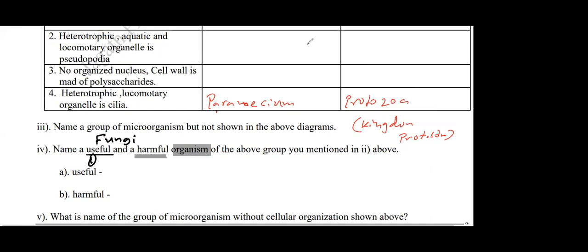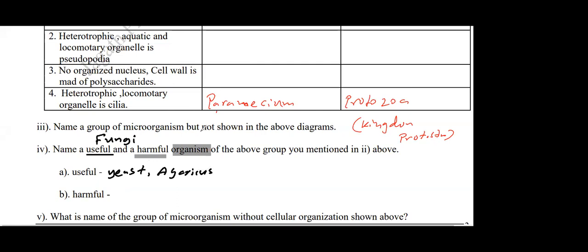The name of a fungus which is useful for man. Arosha, a useful fungus? Ayad? Agaricus, to make bread. Yeast. Very good. Yeast. Right. So you can write useful fungus: yeast or agaricus.